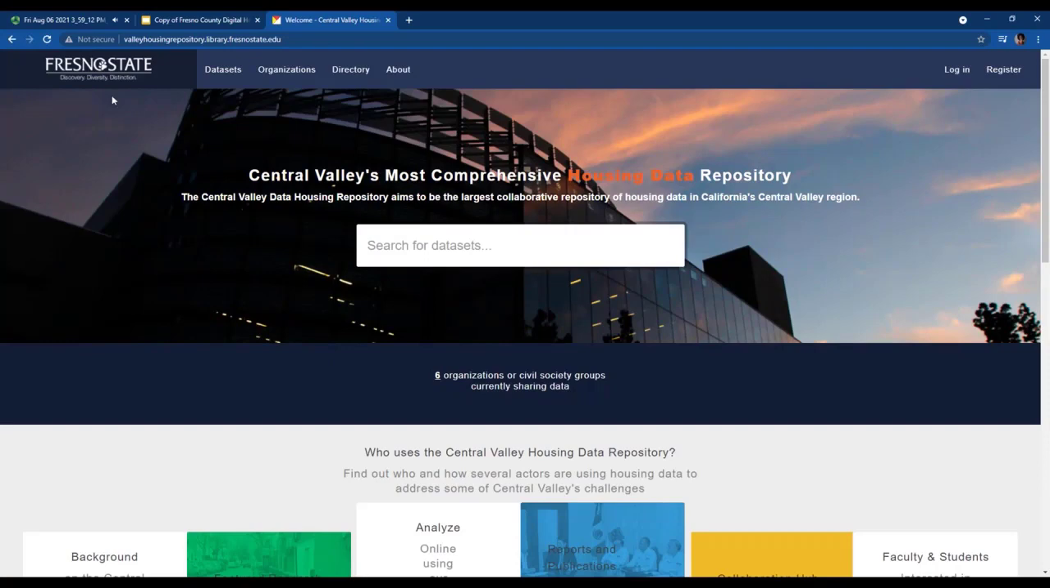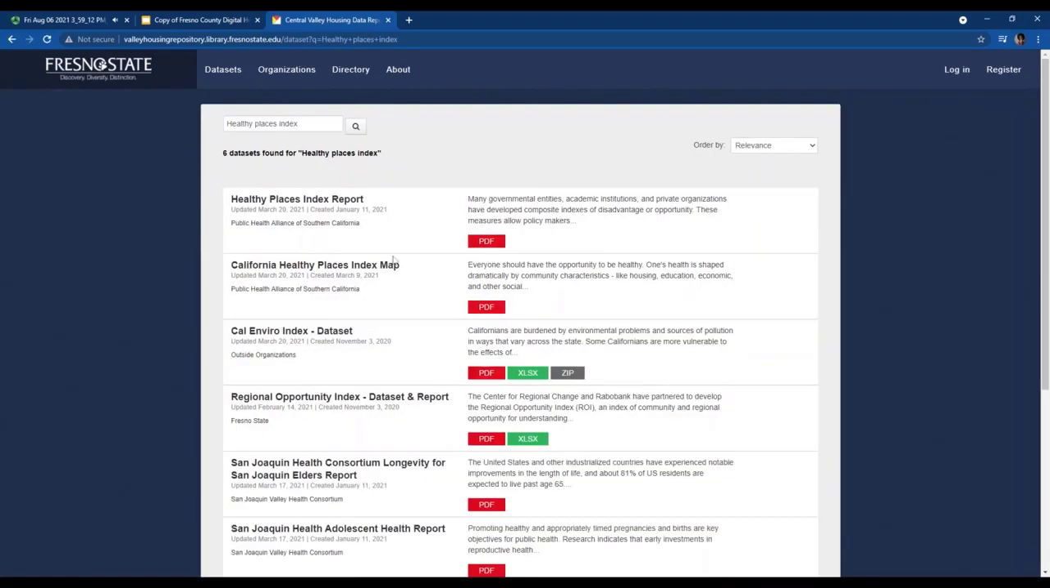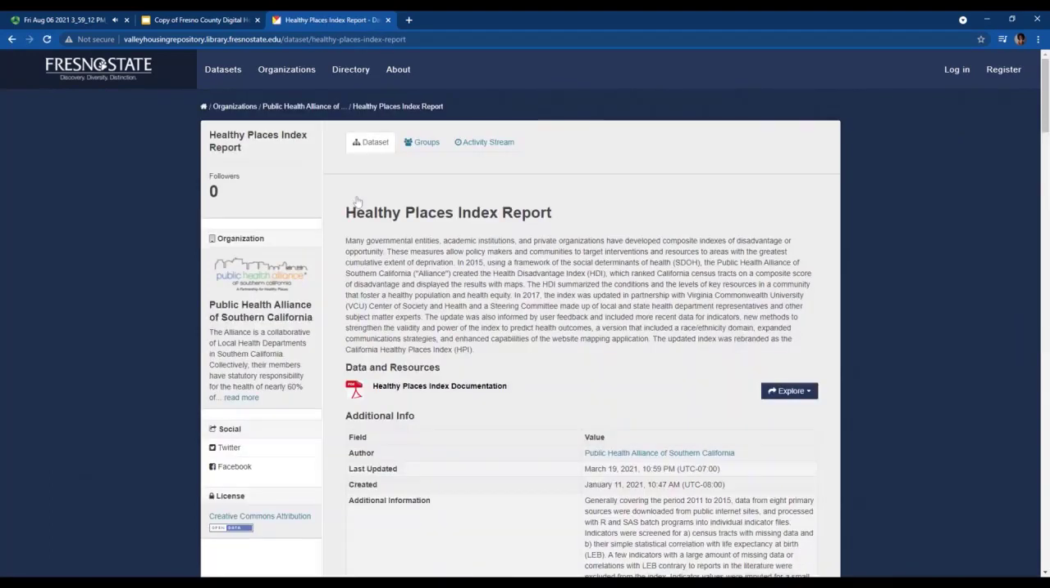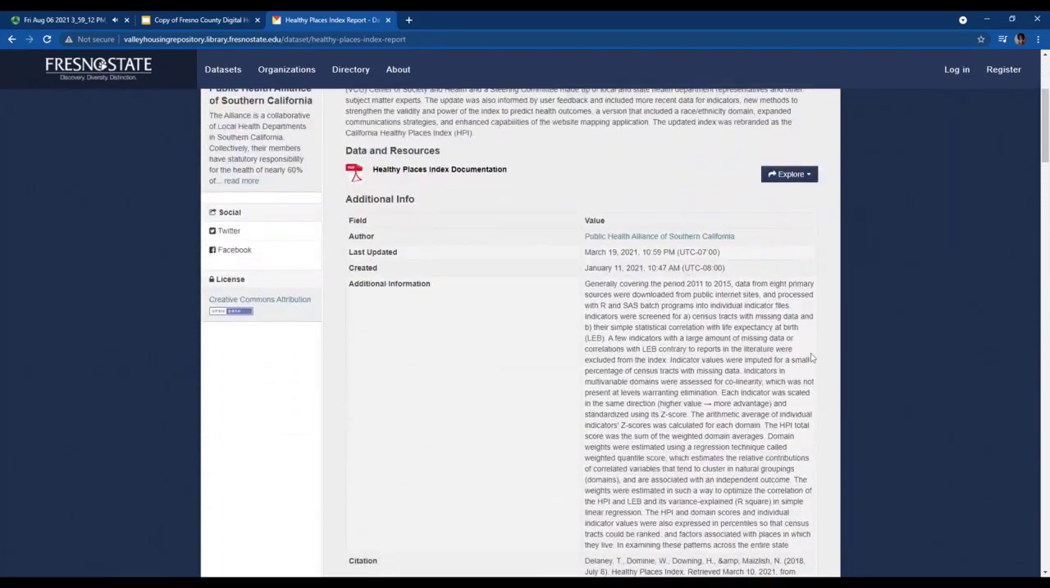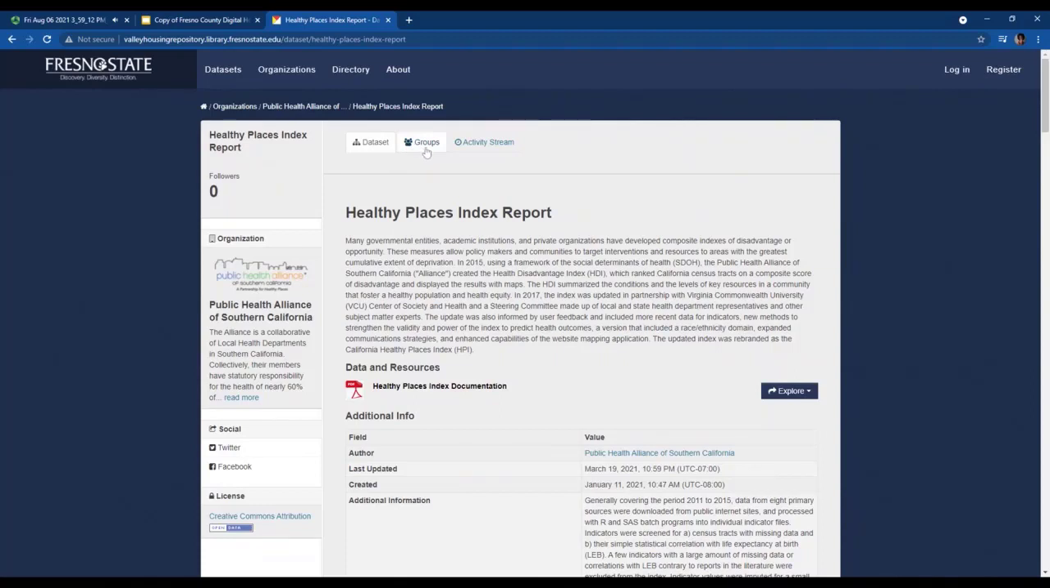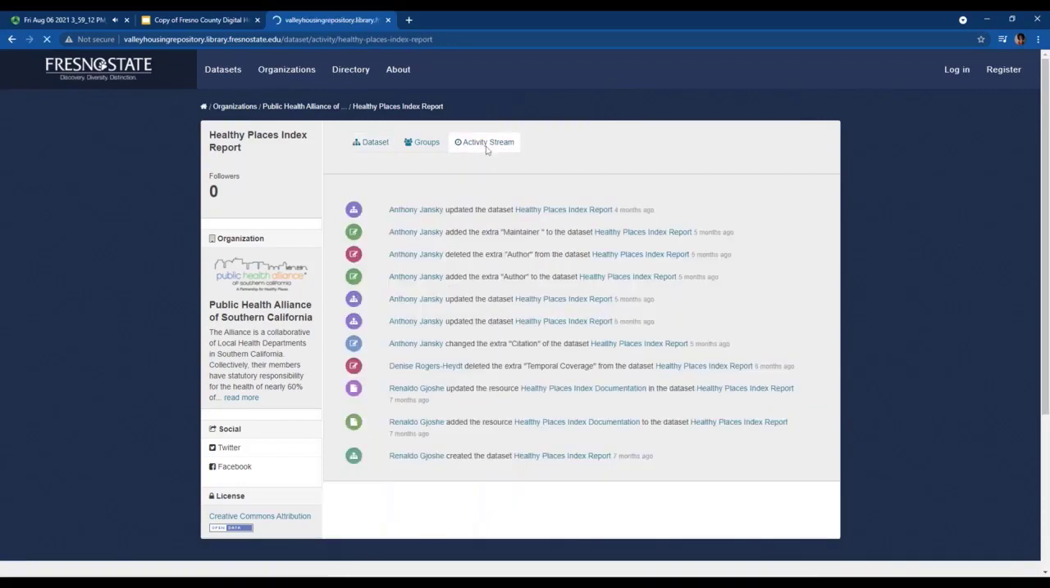If we go back to the home page, you can use the search bar to look for any data sets that you might be curious about. Once you've searched for the dataset that you might be curious or interested in, you can click on that dataset. You'll be directed to the dataset's information page. On this page, you'll find the metadata, the groups associated with the dataset, and you'll find an activity stream which shows you when the dataset was last updated and what exactly was updated.